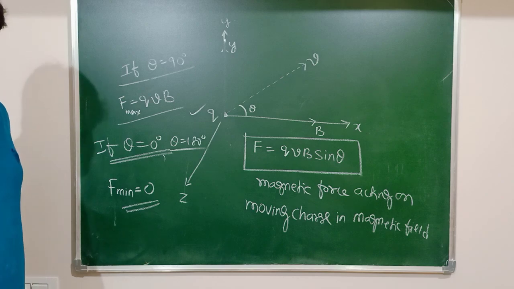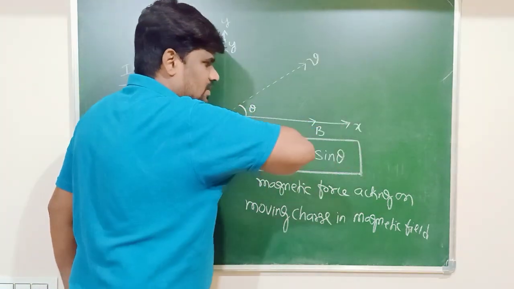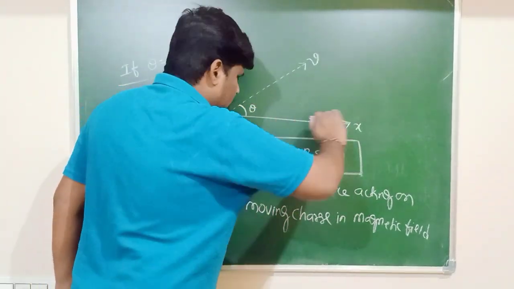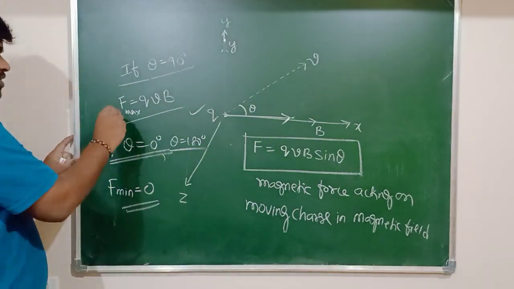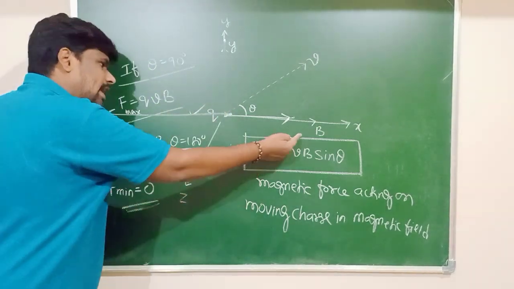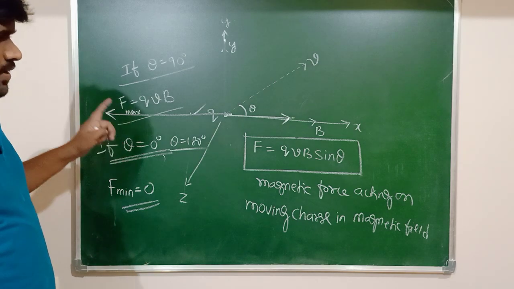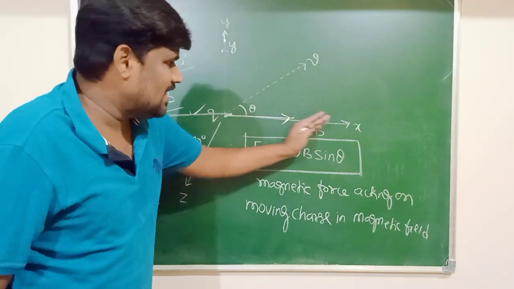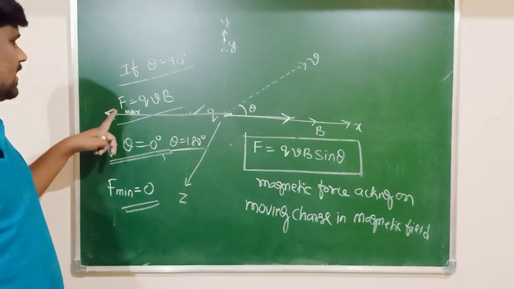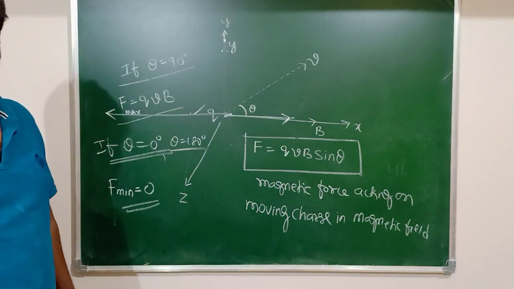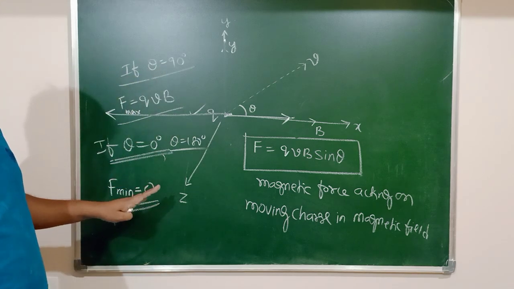What is the meaning of theta equal to 0 degrees? Suppose the charge is moving in the same direction as the magnetic field, then theta is equal to 0. If the charge is moving in the direction opposite to the magnetic field, then theta is equal to 180 degrees. In both cases, the force acting on the charge is minimum or 0.